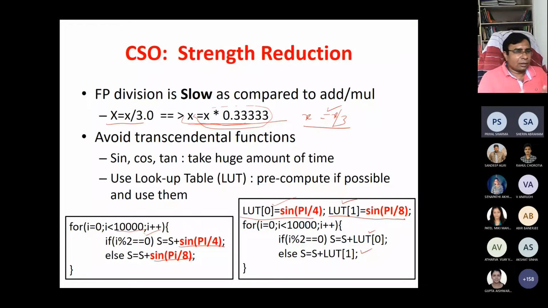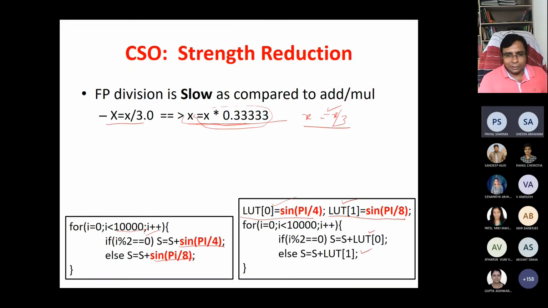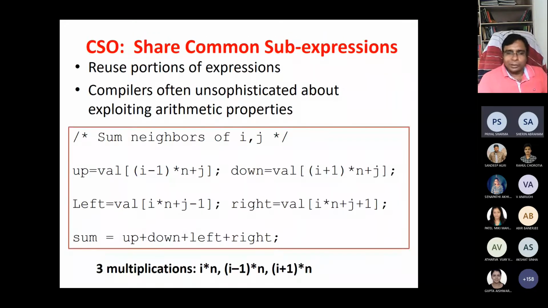So these are very common sense optimizations. Don't try to compute the transcendental functions at runtime. Try to make a LUT if possible. Try to convert floating point division to multiplication, and similar kinds of things, do strength reduction. These are very common examples. And whenever there are common sub-expressions, try to eliminate them.